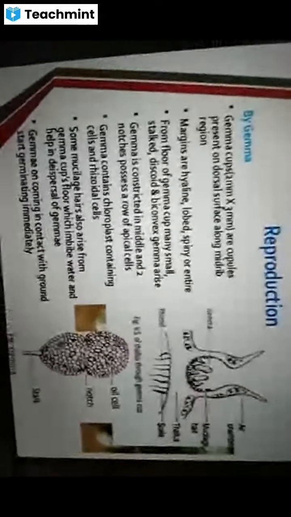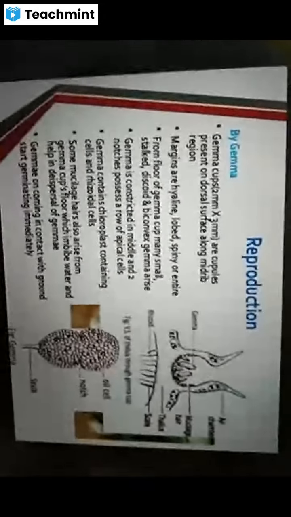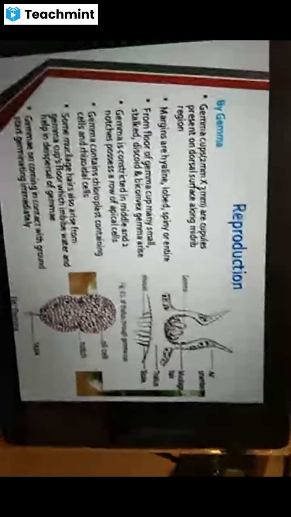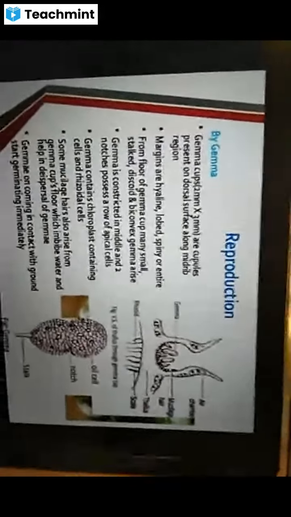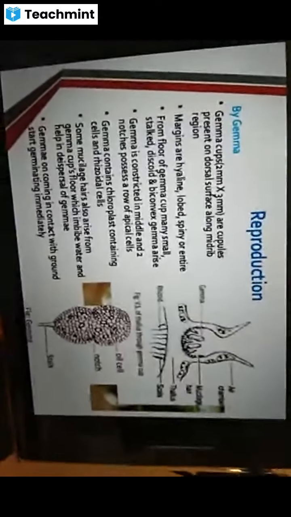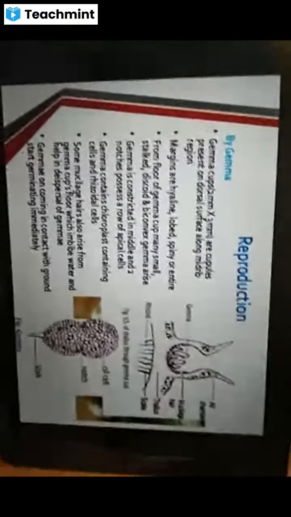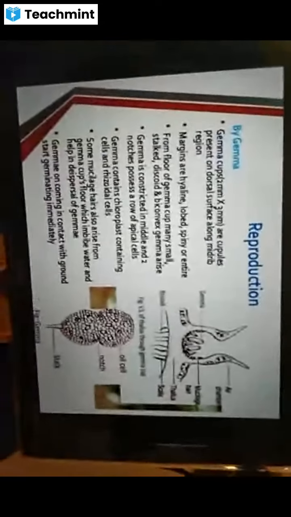So regarding asexual reproduction, here the asexual reproduction is also done by means of gemma. You may know that the gemmae are also some vegetative structures, not asexual structures.